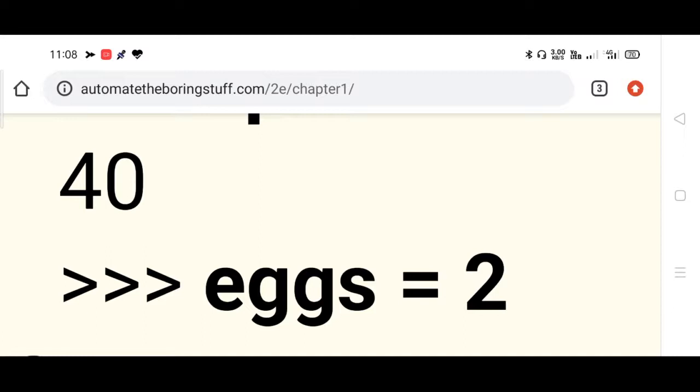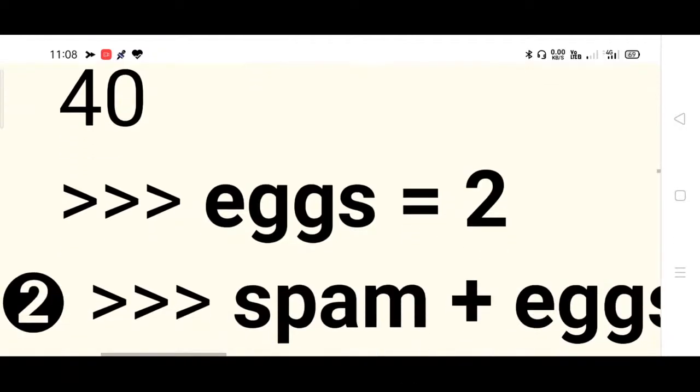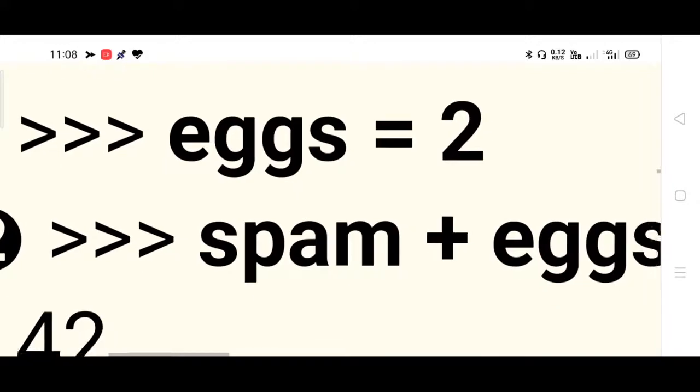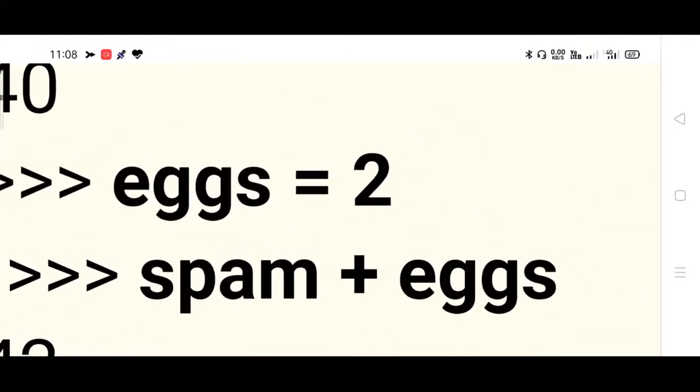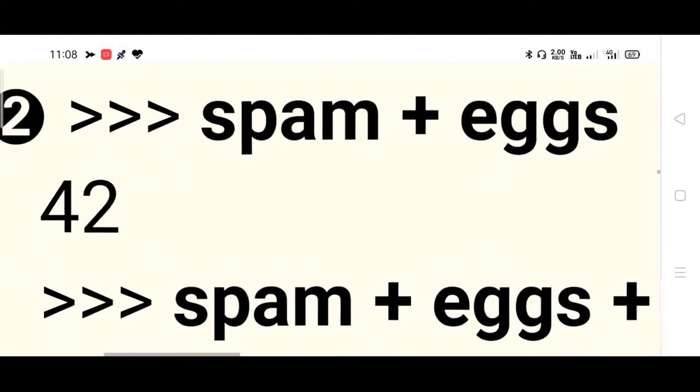The name of the variable is x, and it holds the integer value 2. In the next line you are adding two variables. Like a plus b earlier, similarly here spam plus x, two variables are added, nothing else.